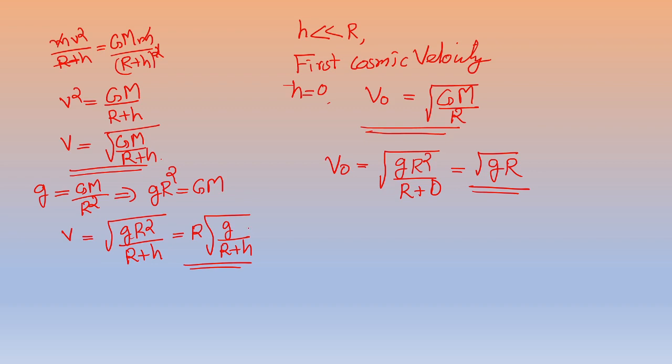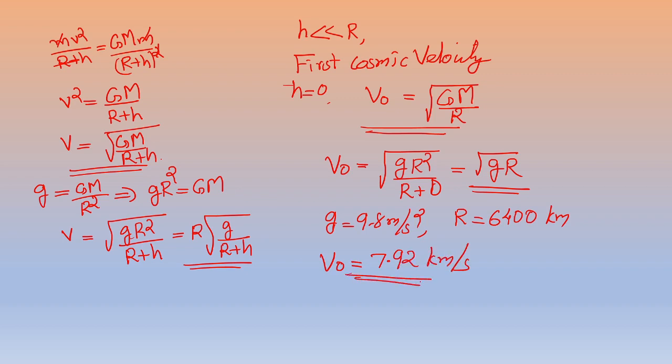Suppose we substitute the value of g equal to 9.8 meter per second square, and the radius of the earth, capital R, as 6,400 kilometer. Then substituting in the second equation, you can calculate v0 is equal to 7.92 kilometer per second. This is the value of the first cosmic velocity.